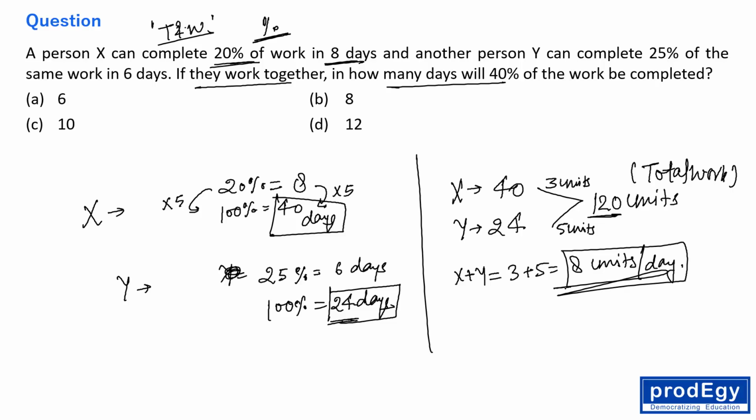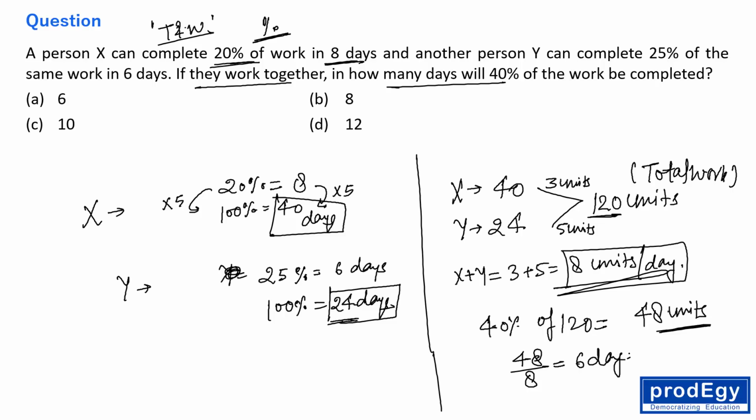And they need to perform 40% of the entire work, right? So 40% of 120 is what? 40% of 120 is 48 units, right? So for 48 units, they are doing 8 units per day and they have to do 48 units. So they are actually taking 6 days to complete 40% of the work, right? Okay, the answer is A, right?